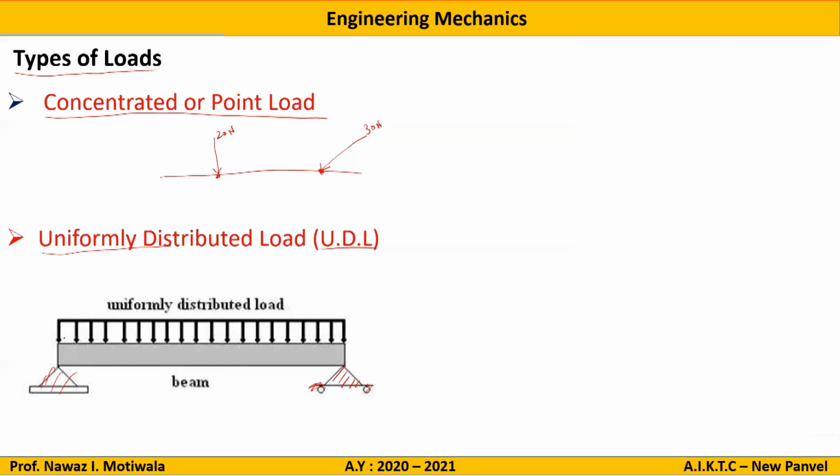So just there is a beam and it is uniformly distributed. Uniformly distributed means the force or loading at every point on the beam is same.